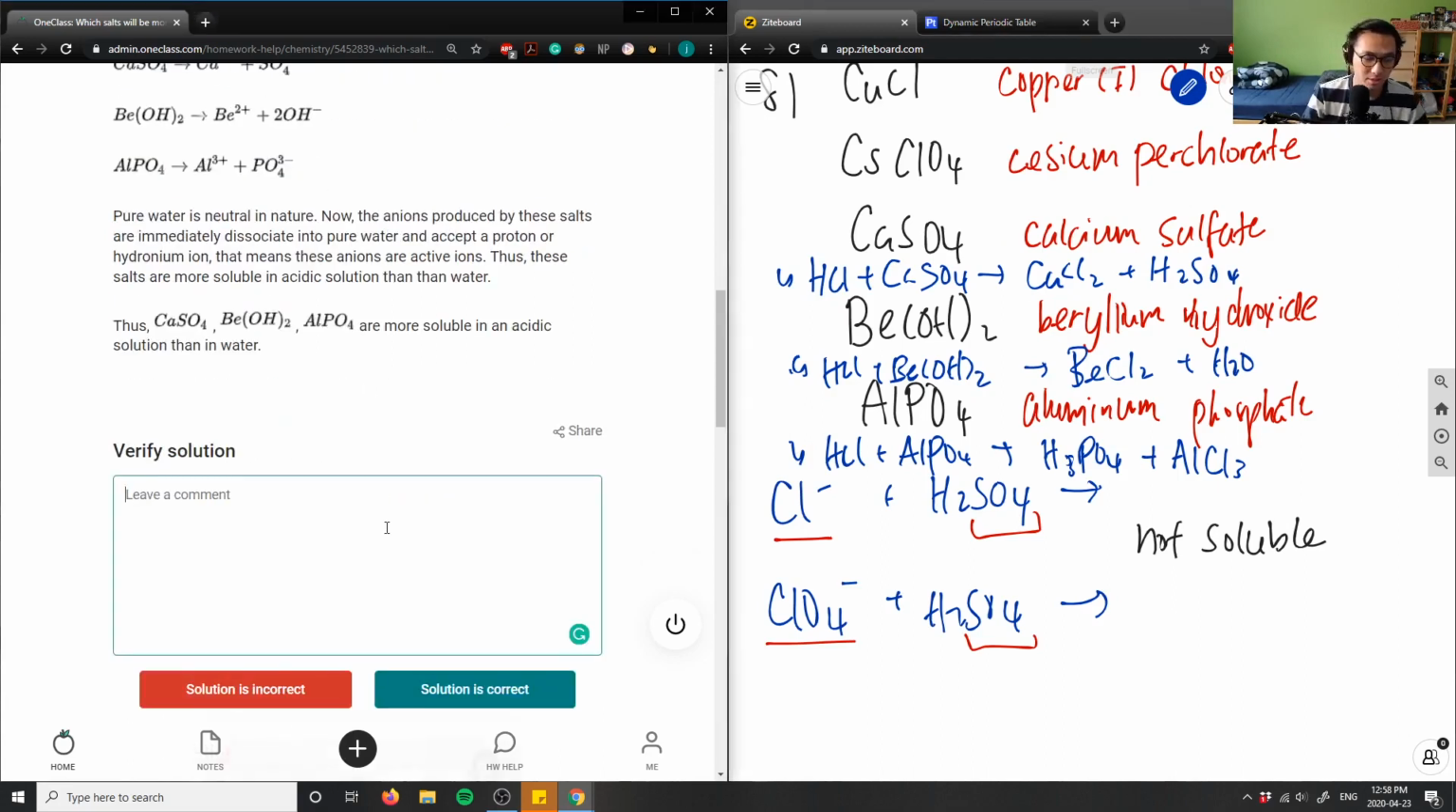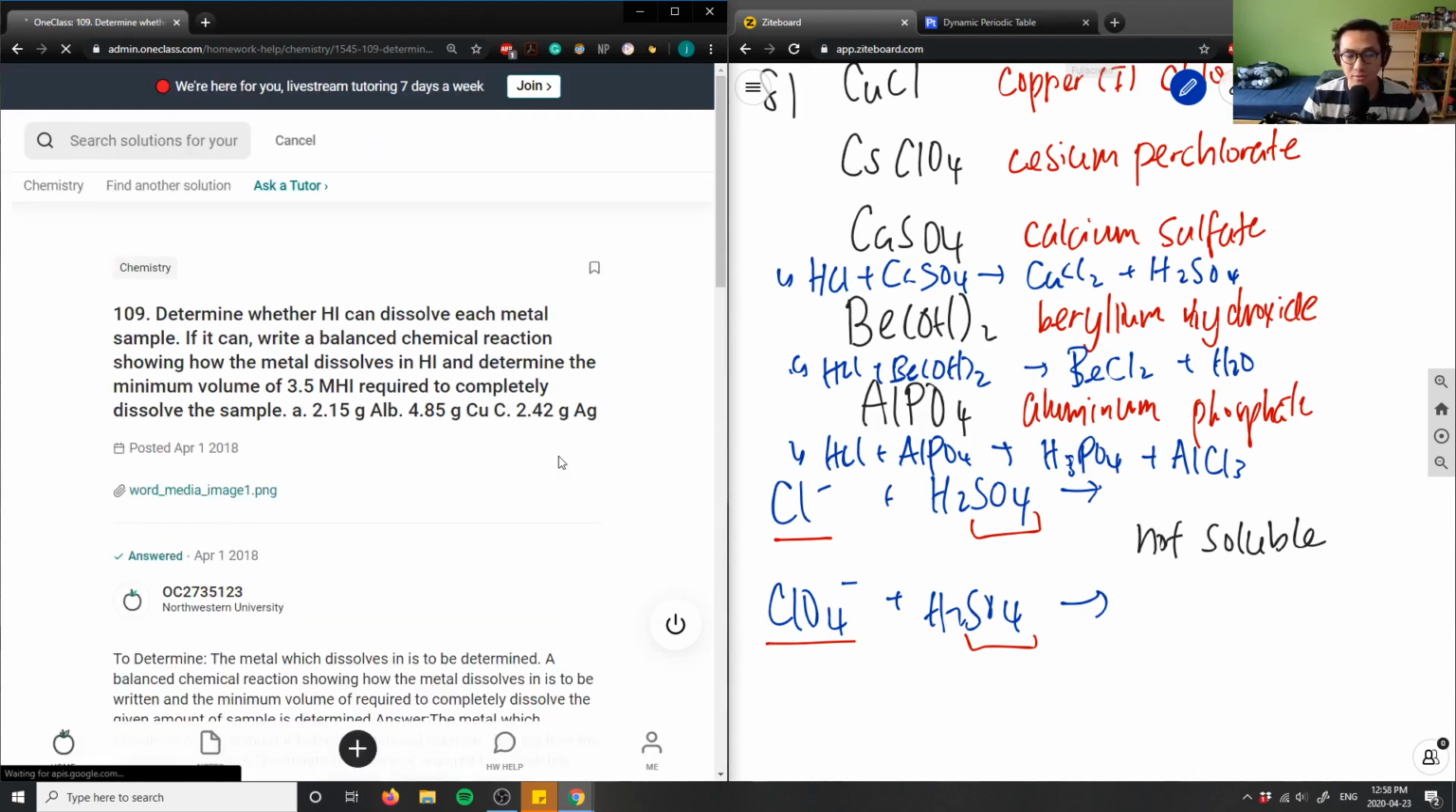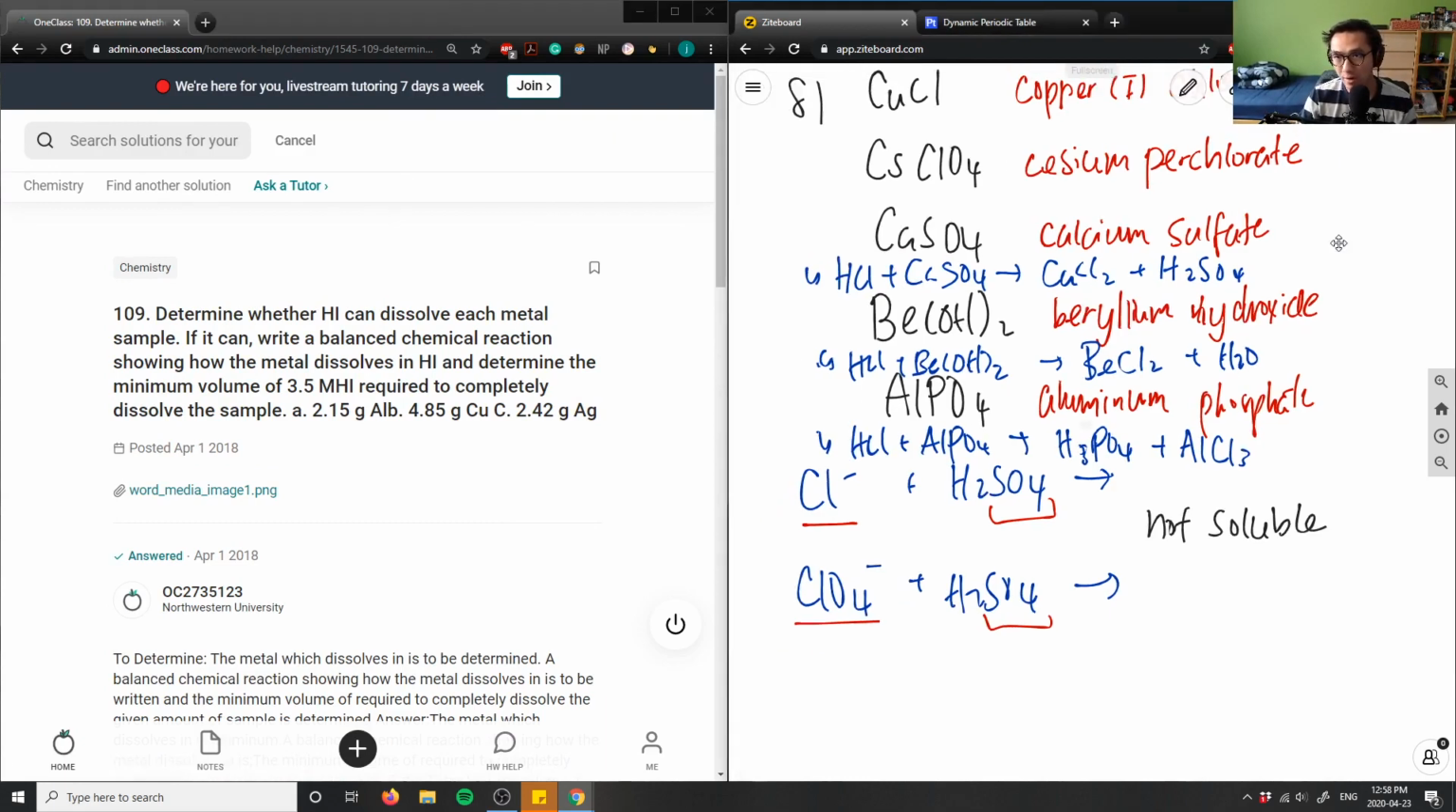This is a good solution with a step-by-step analysis. I liked how they wrote the dissociation reactions for all compounds. So these are good, which means the solution here is correct, and that's my final question for today. Again, we're running out of time, so I'll probably save the next question for next time.